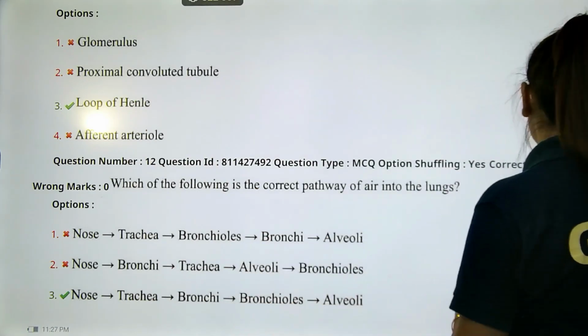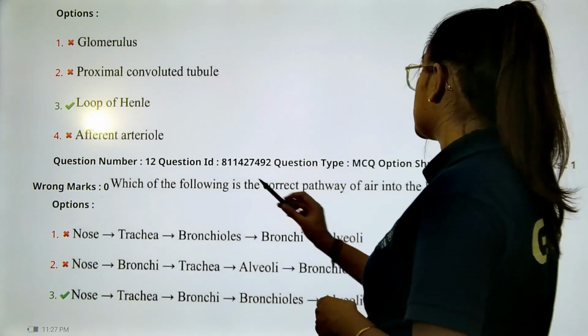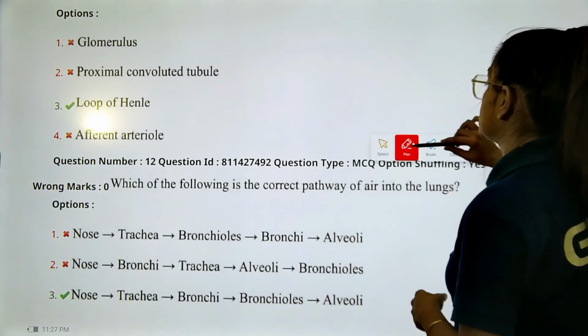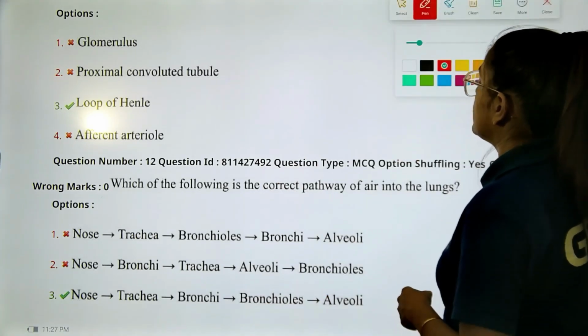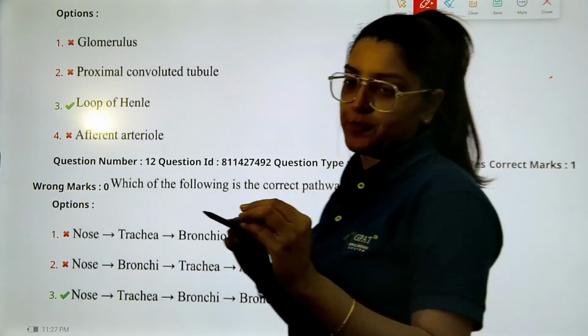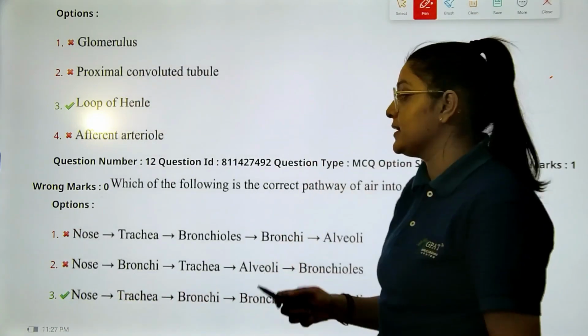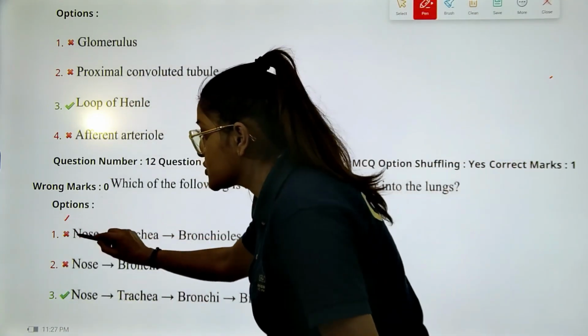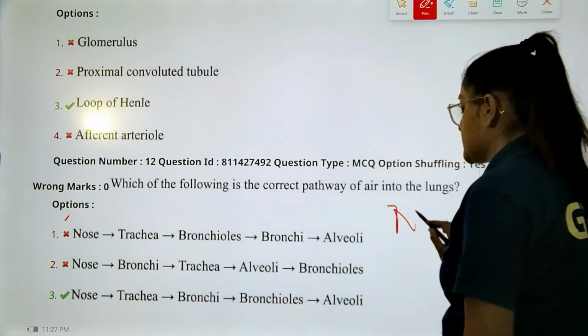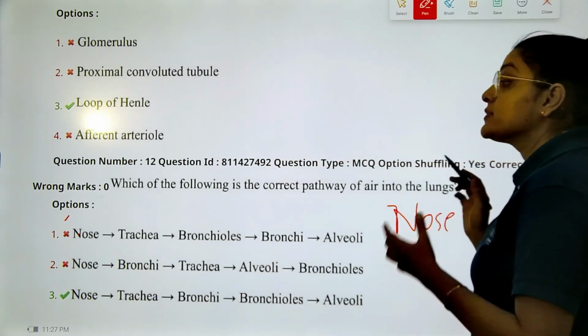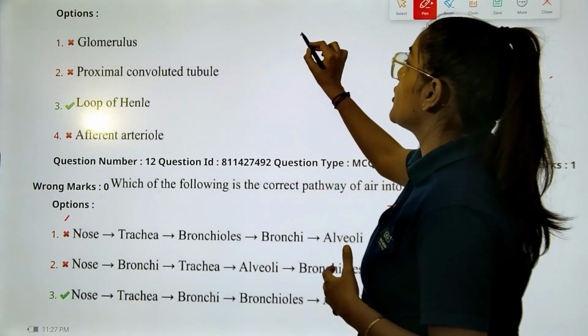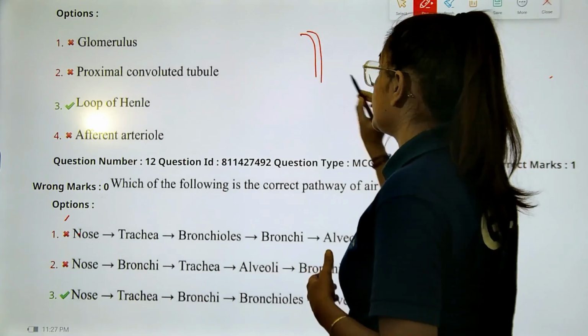Next question says, which should be the correct pathway of air into the lungs? I at least hope this was not a problem, right. Firstly, when we inhale the air, we inhale it through our nose. So yes, the first option could have been correct. Then it goes on to your tracheal portion.